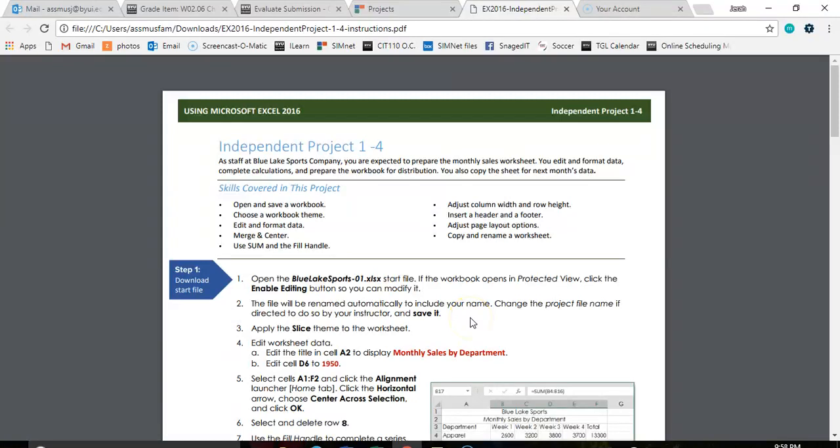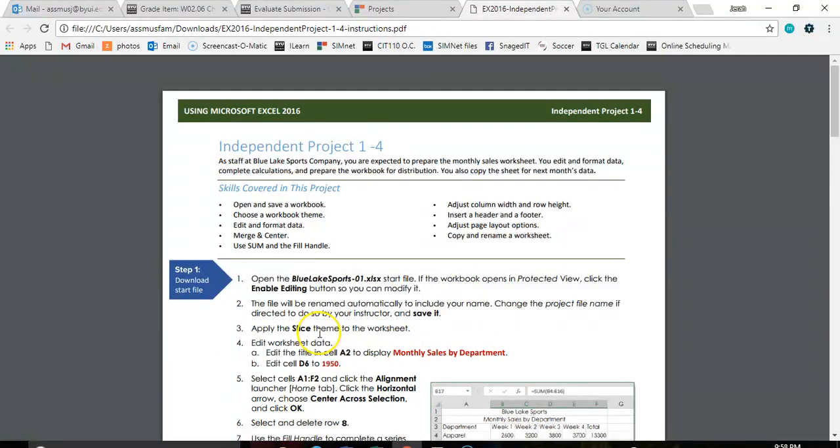Alright, so I'm going to go over the entire project for project 1-4. I've already downloaded my file, so that's step number 1. And then 2 just tells you that your project file name has your name on it. So you'll just leave it as is. So just save it as normal.